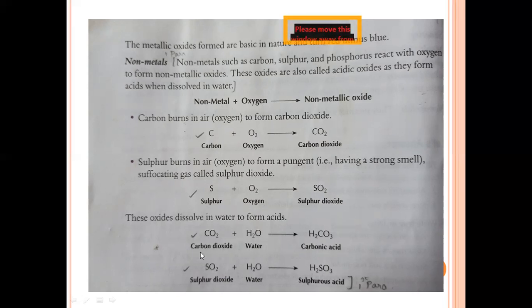That is, when you dissolve carbon dioxide in water, it gives carbonic acid. Sulfur dioxide with water gives sulfurous acid. Therefore, non-metal plus oxygen gives a non-metallic oxide. This on treatment with water gives us an acid.